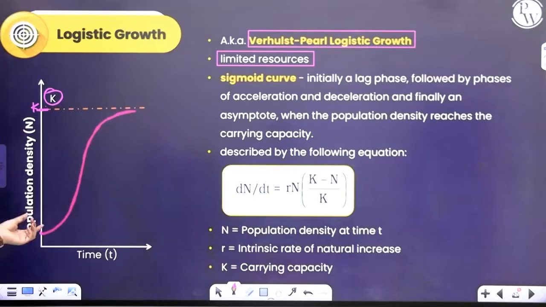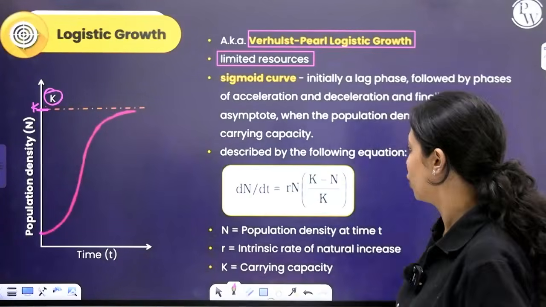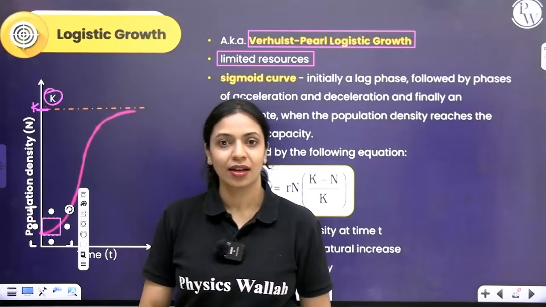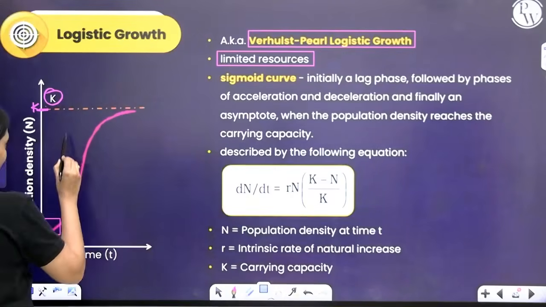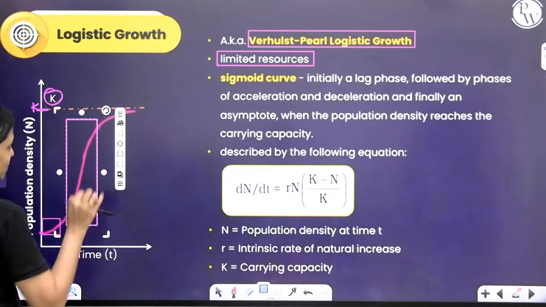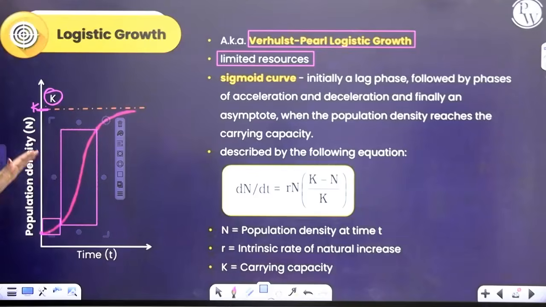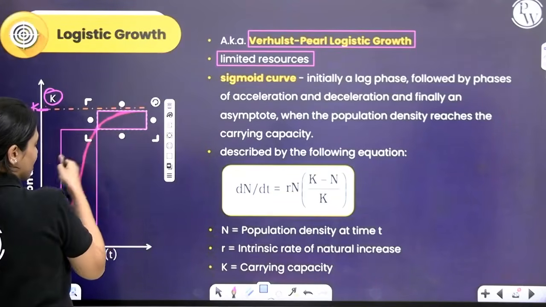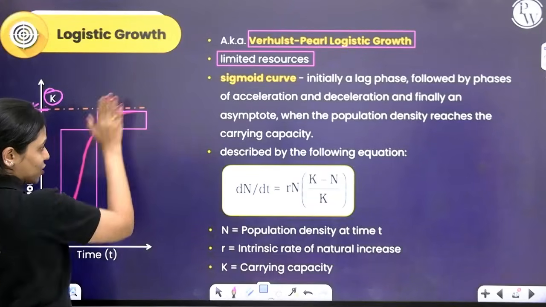So what happens here is, if you look at the sigmoid curve or S-shaped curve, you can see there are 3 distinct regions. You have an initial lag phase where growth is happening, but it's not very rapid, very slow growth is happening. They are getting adapted to the new environment and everything. After a period of time, it will show exponential growth, like it will increase, double, and show exponential growth. As it reaches the carrying capacity, you can see an asymptote, which is going very closely, almost parallel to K, but it never touches that line. It will never reach the carrying capacity.